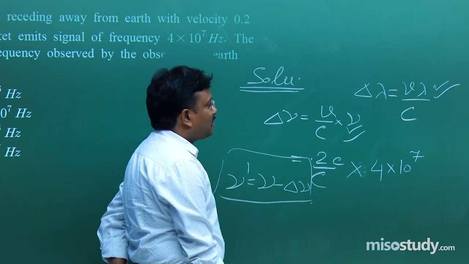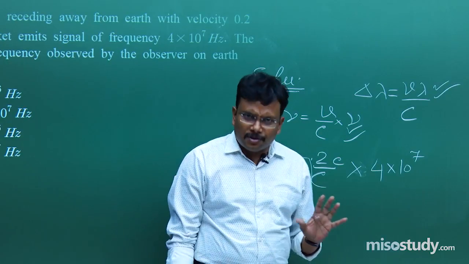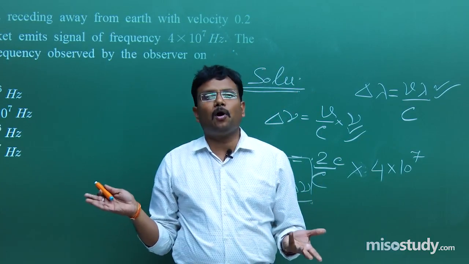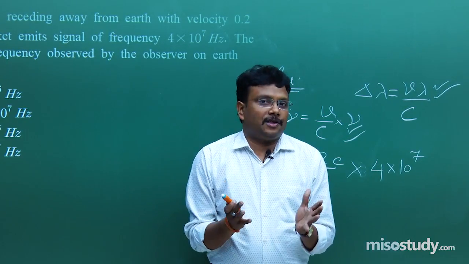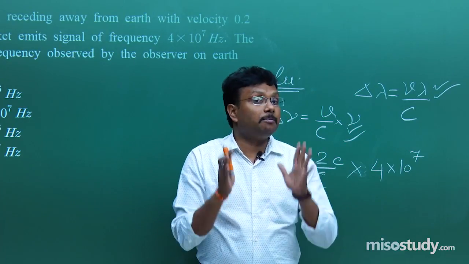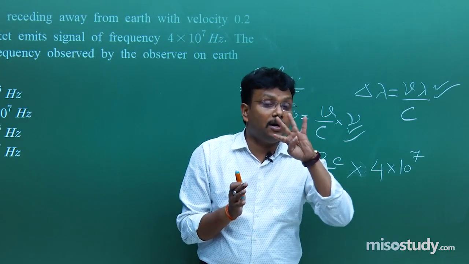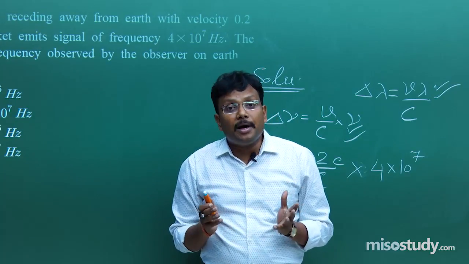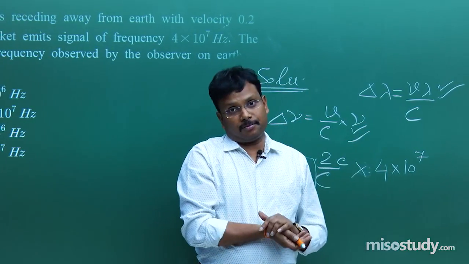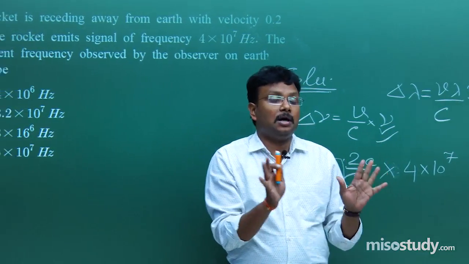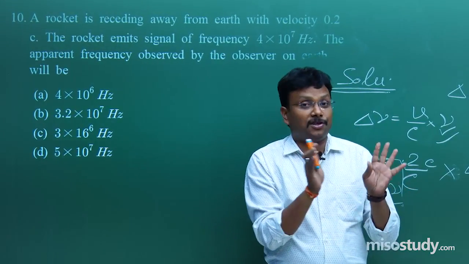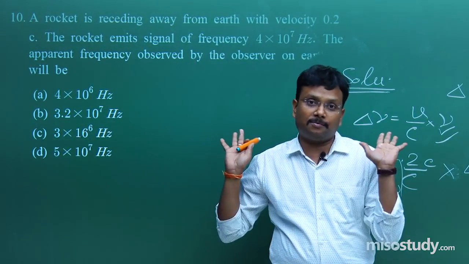As such it is not very difficult, a simple one, but because of lack of revision, you may lose marks, not only lose marks, but you may get negative marks. So please don't force this situation to come in your result.